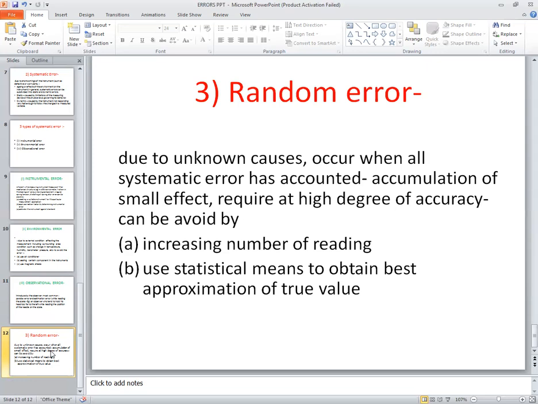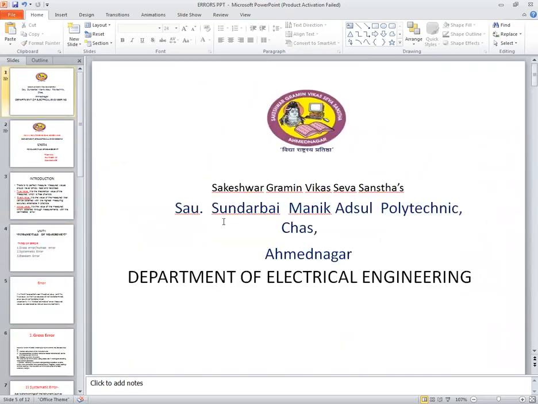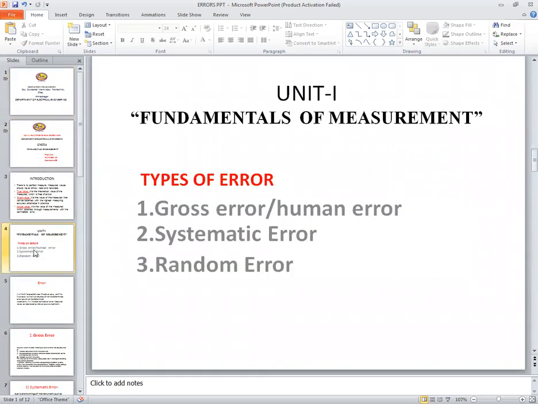So these are non-predictable errors, but these happen in the system. Therefore, these errors are called random errors. So these are the errors which will occur in the measurement process.